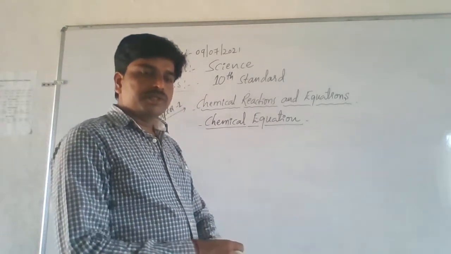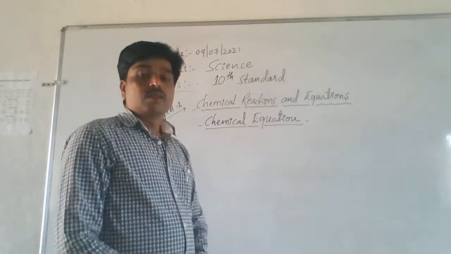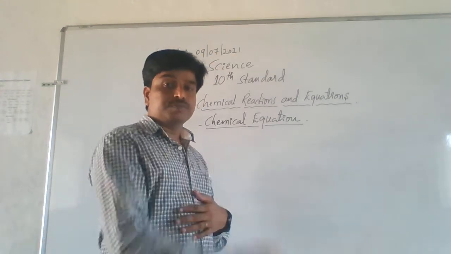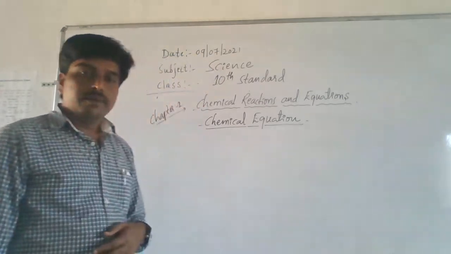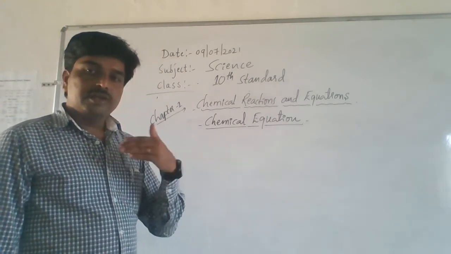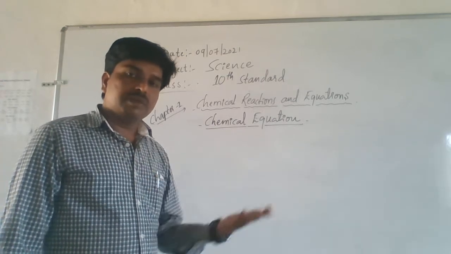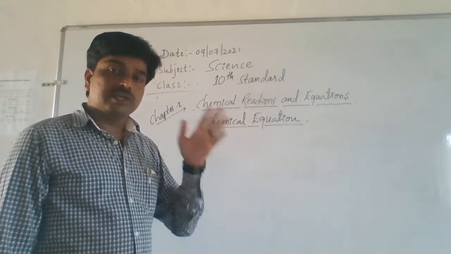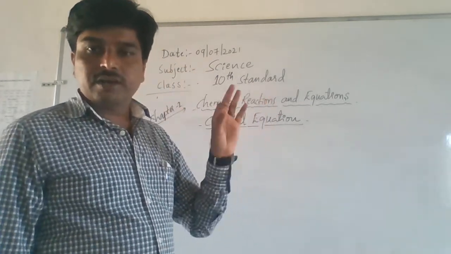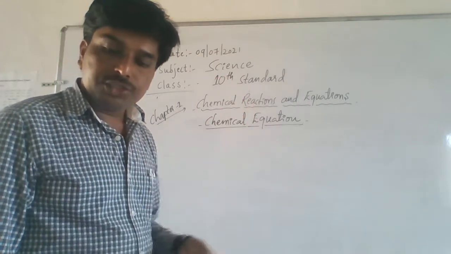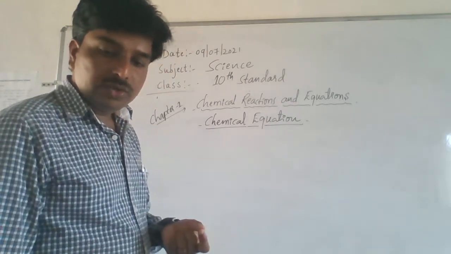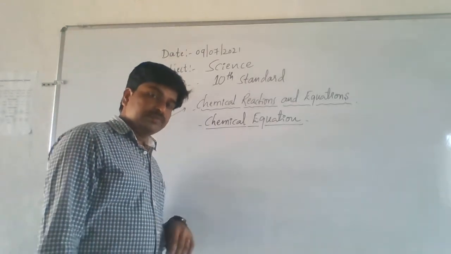So what is this chemical equation, sir? See, a chemical equation is a method of representing a chemical reaction with the help of symbols and formulas of the substances involved in the chemical reaction.